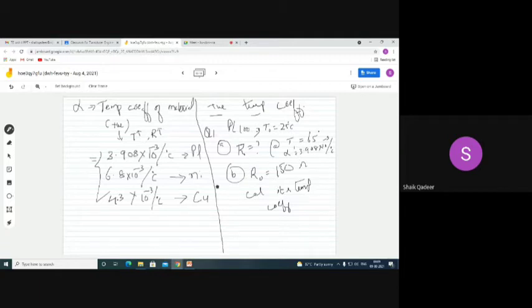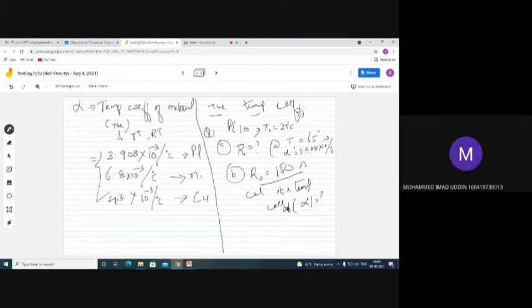If the thermometer has a resistance of 150 ohms, calculate its temperature coefficient.